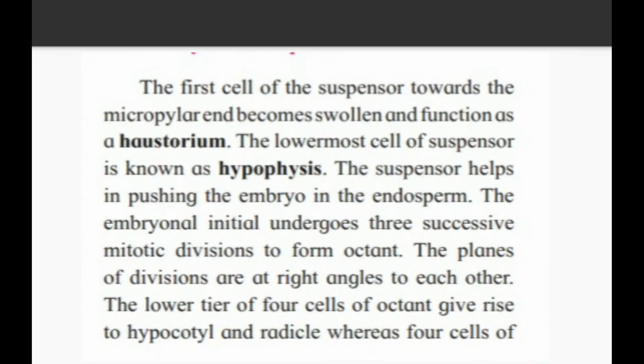The cells of the upper tier of the octant divide in several planes so as to become heart shaped, which then forms 2 lateral cotyledons and a terminal plumule. Further enlargement of the hypocotyl and cotyledons results in a curvature of the embryo and it appears horseshoe shaped. In this slide, we are concerned with the development of a dicot plant. Whenever in the exam they ask you about the dicot, you have to explain the horseshoe shape and the enlargement of hypocotyl and cotyledons. Whenever they ask you about the monocot only, then up to the previous slide, the formation of hypocotyl and radicle, that much is necessary, not other points.